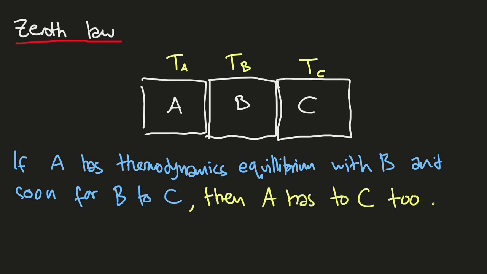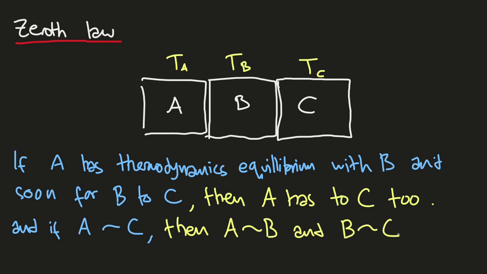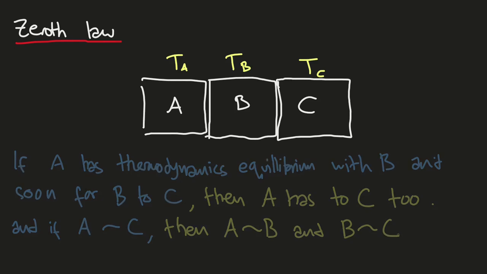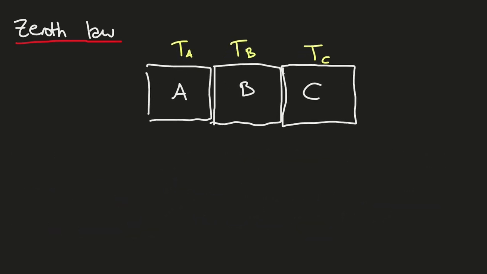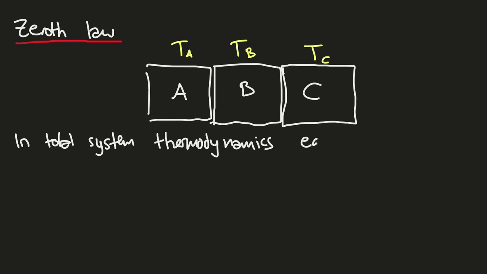Or in mathematics, if A is in equilibrium with C, then A is in equilibrium with B and B is in equilibrium with C. These two facts coexist.